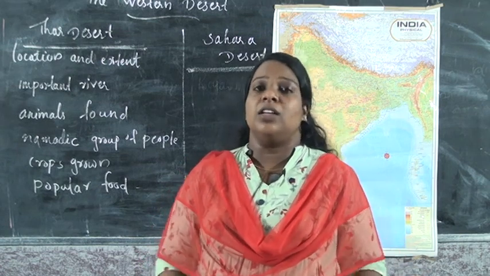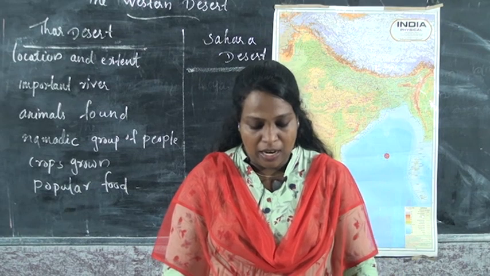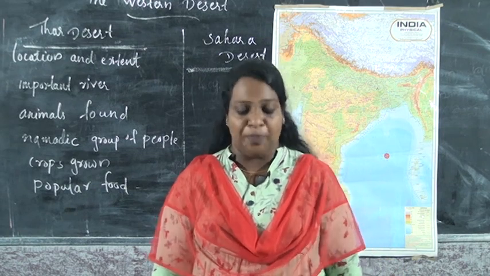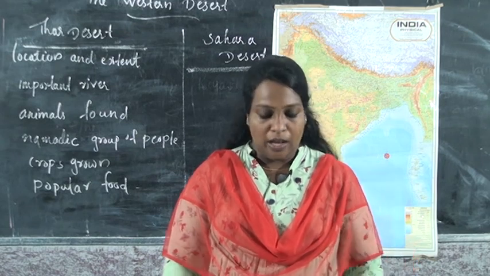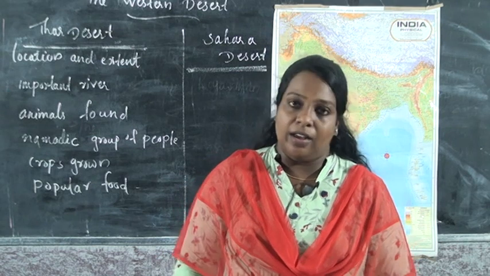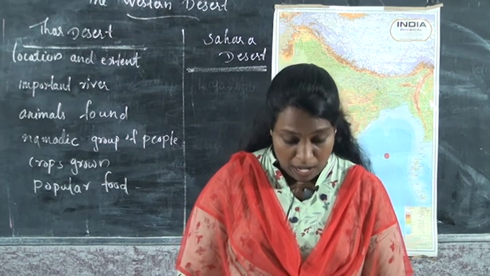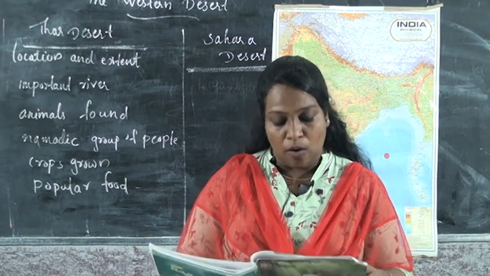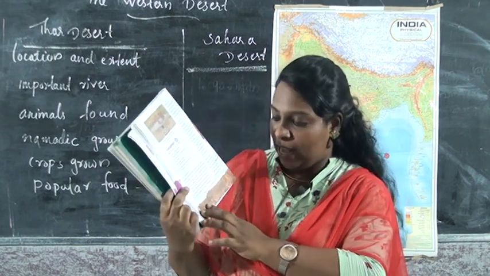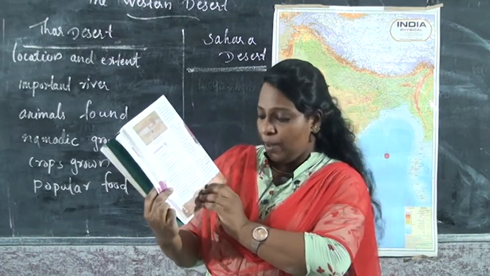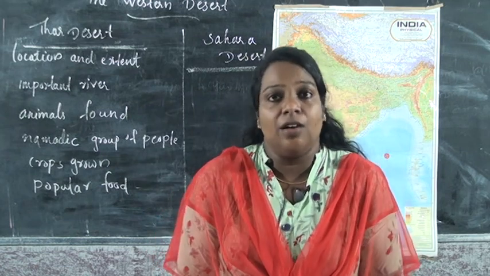A city built of pink stones is what? Pink City. That is in which place? That is in Jaipur. Jaipur is called Pink City, and a large number of tourists from all over the world visit Rajasthan every year. Okay children, one of the important forts is Jaisalmer Fort. Jaisalmer Fort is also known as Golden Fort. You can see in your textbook a picture of Jaisalmer Fort or Golden Fort. This is also an important attraction in the Rajasthan state.